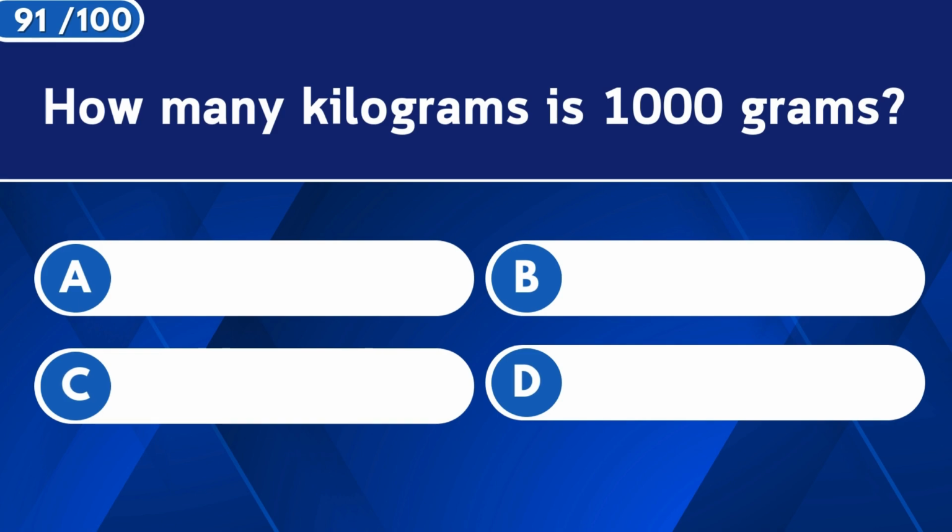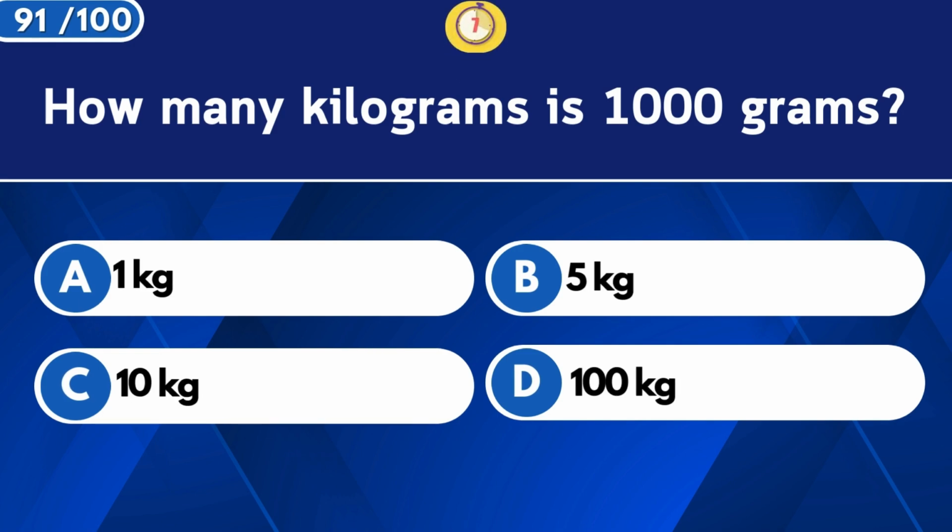How many kilograms is 1,000 grams? 1 kilogram.